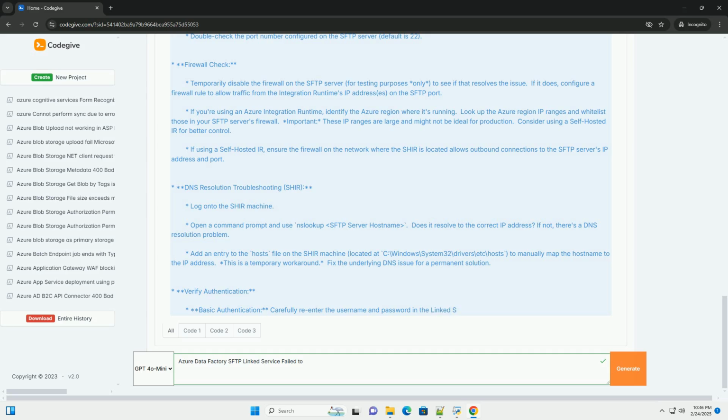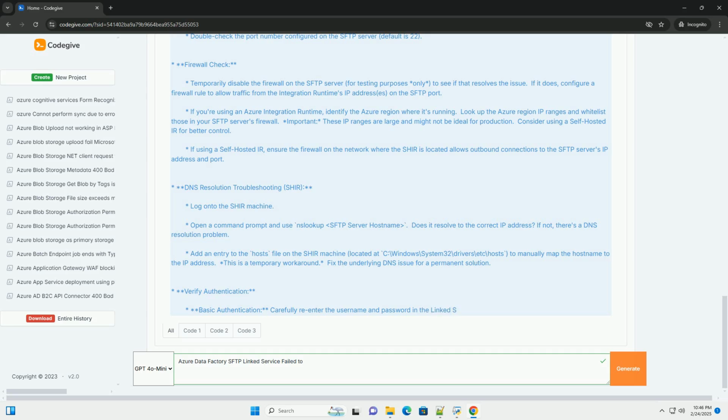Important security considerations. Never hardcode passwords or SSH private keys directly in your linked service definitions. Use Azure Key Vault to store sensitive credentials and retrieve them using linked service parameters. Use SSH key authentication whenever possible; it's more secure than basic authentication.